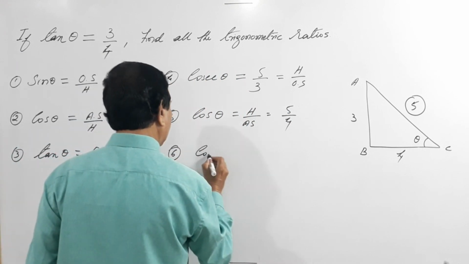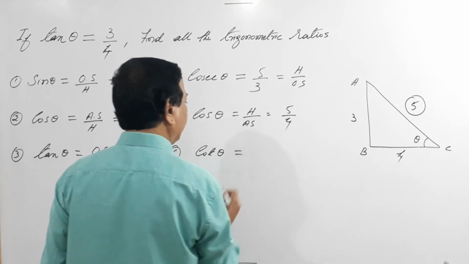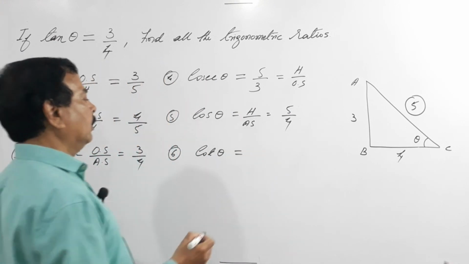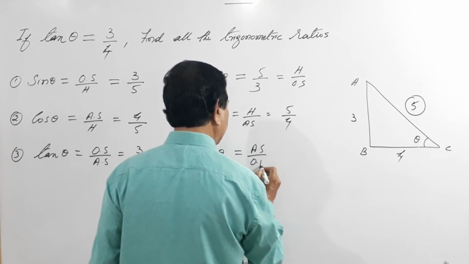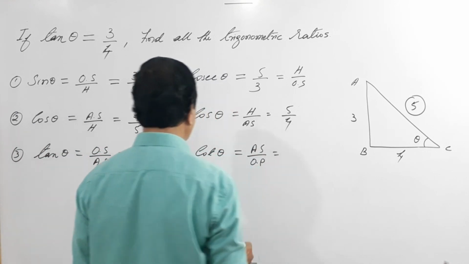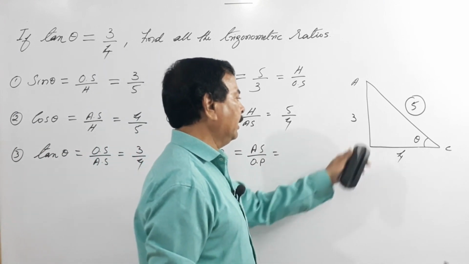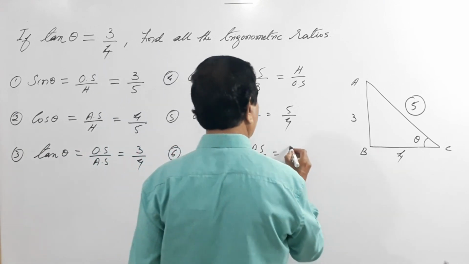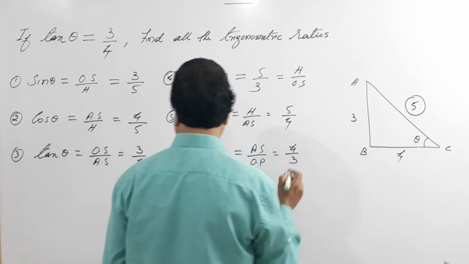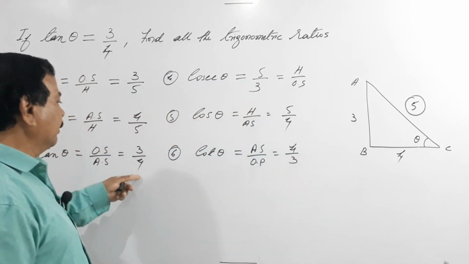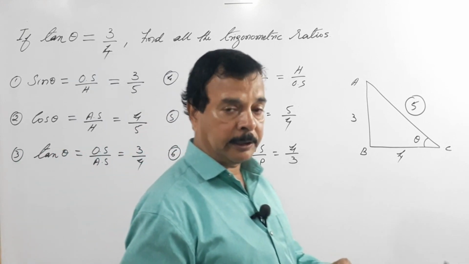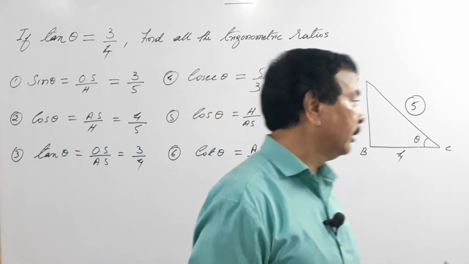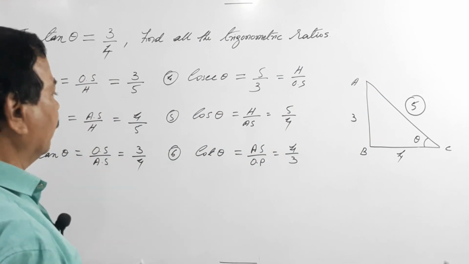So cot theta will be what? Adjacent side by opposite side. Adjacent side is what? 4 by 3. So if you reverse, it will be 4 by 3. So this is one way. There is another method of calculating tan theta, sec theta, cot theta. I'll tell you. So make a note of this.